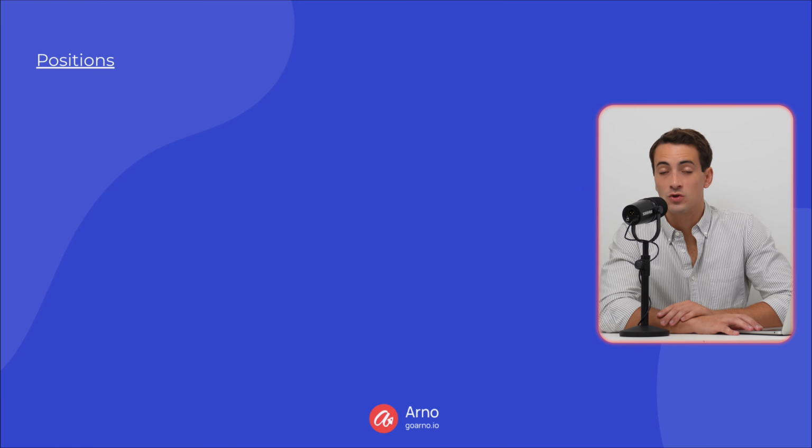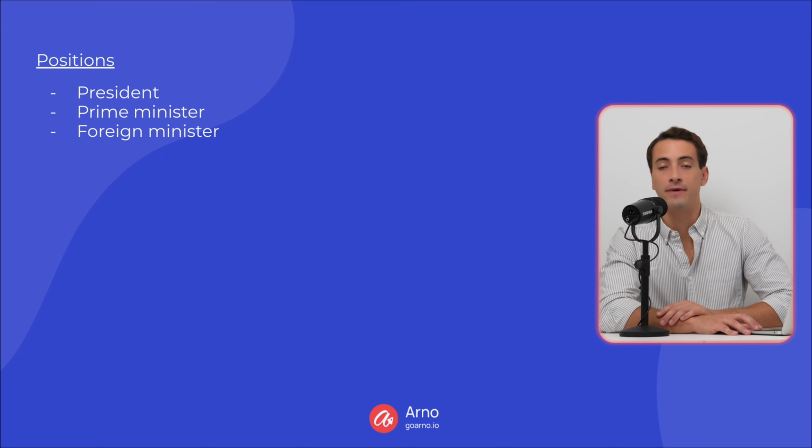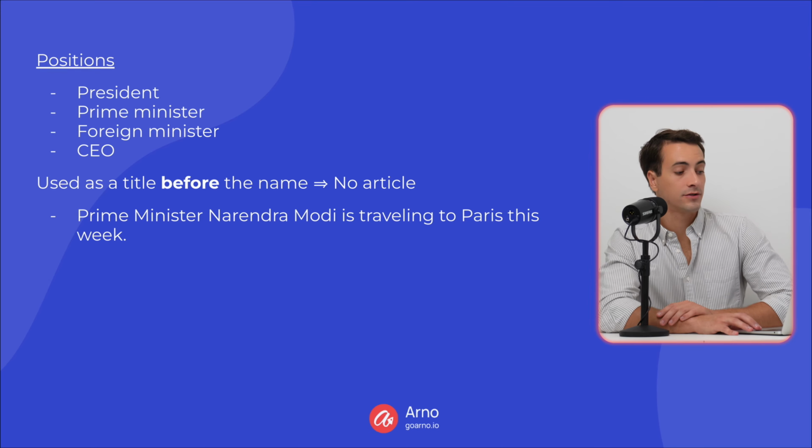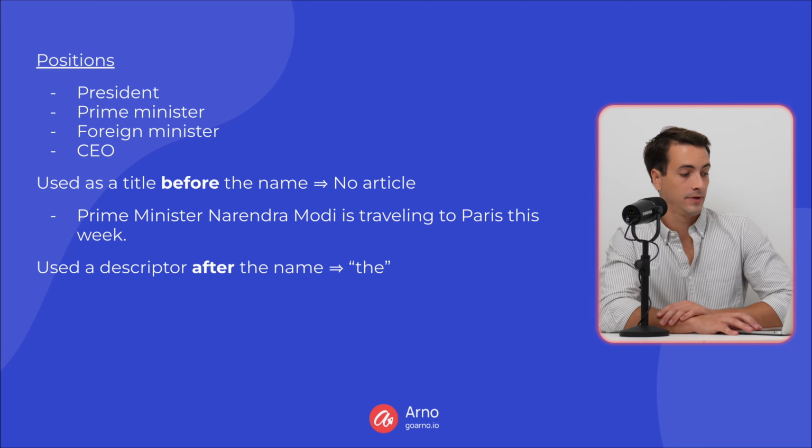For positions, we generally don't use an article. So examples of positions are things like president, prime minister, foreign minister, or CEO. And if we use the position as a title before the name, we don't use an article. For example, Prime Minister Narendra Modi is traveling to Paris this week.